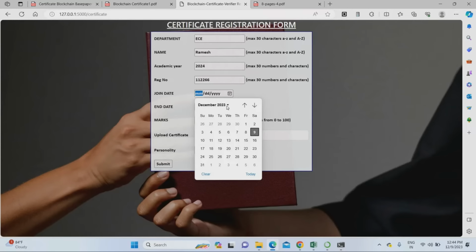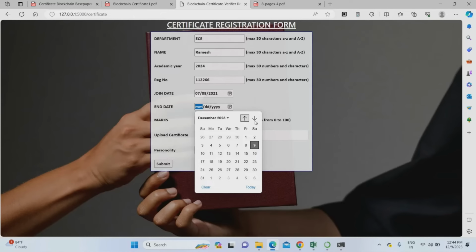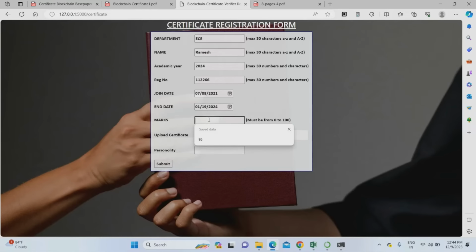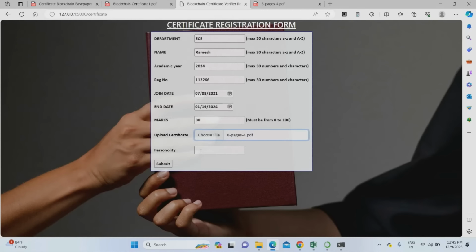The date of joining I'm giving as July 8, 2021. The end date will be January 19. He scored 80 marks. This is the certificate of that person. Personality also I am giving as good. Just give submit.